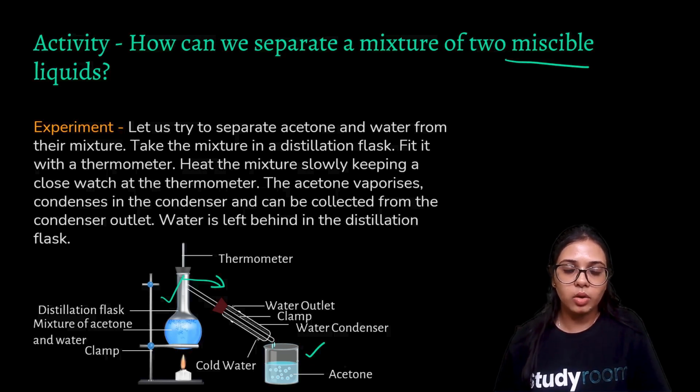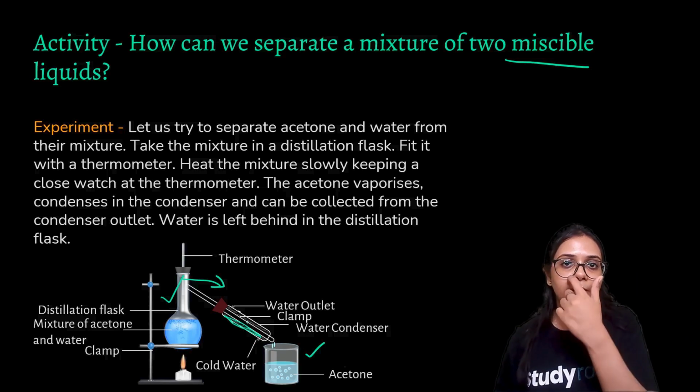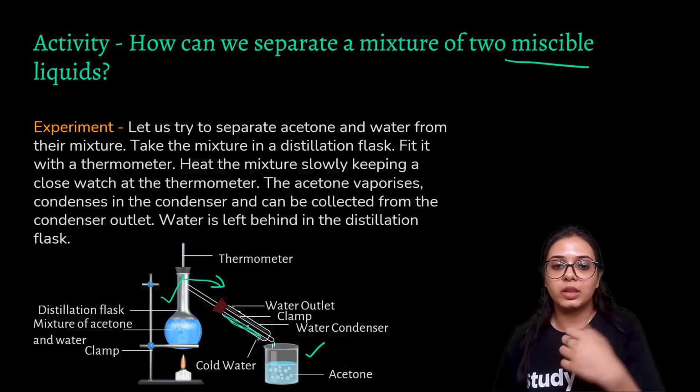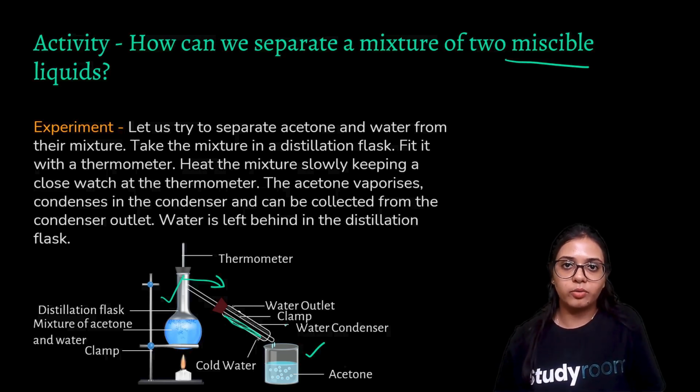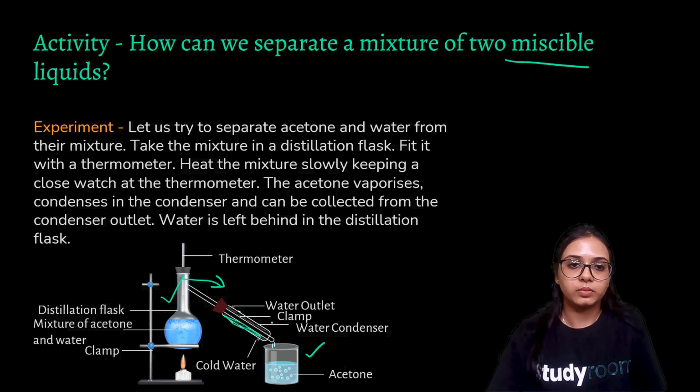acetone over here. All right, we have this cold water in the condenser. You may see this thin strip of cold water that provides heat for the gaseous molecule to absorb. Then condensation takes place, and we are getting acetone. That is how we separate acetone from the mixture of water.